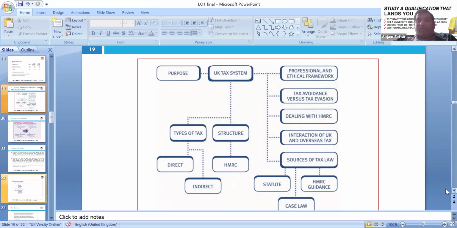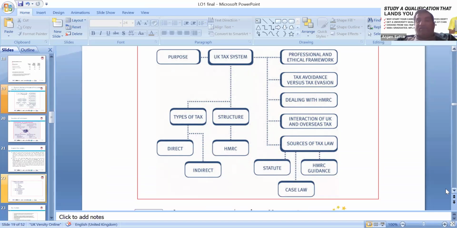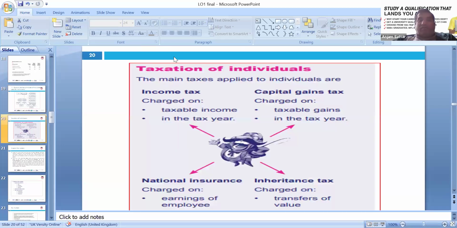HMRC, we can look around different laws and case laws as well that need to be followed. Of course, for taxation purposes, the main thing is that we need to look around the residency rules. Taxation for individuals: the main taxes applied to individuals are income tax on income in the tax year, and National Insurance charged on the earnings of employees, and charge on the taxable gain in the tax year, and inheritance tax.